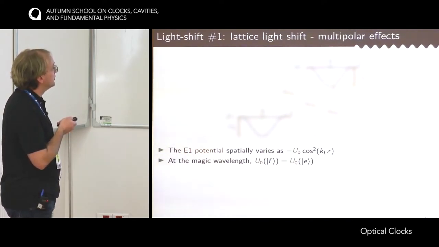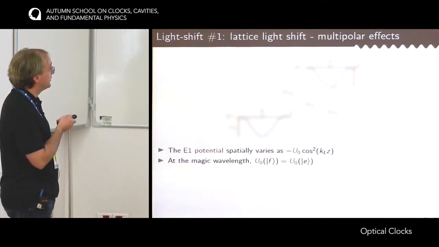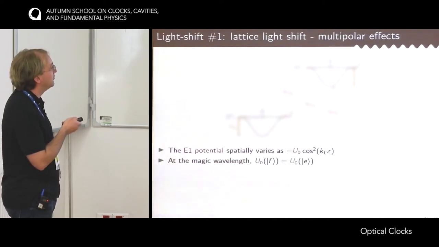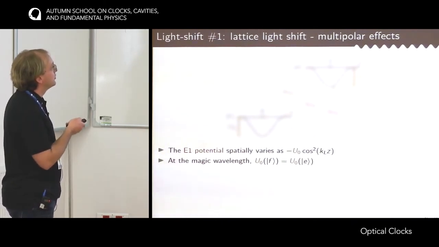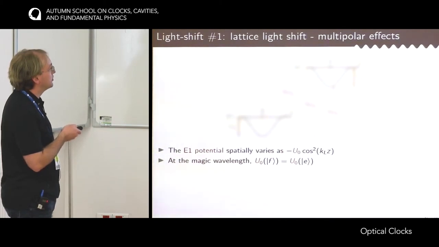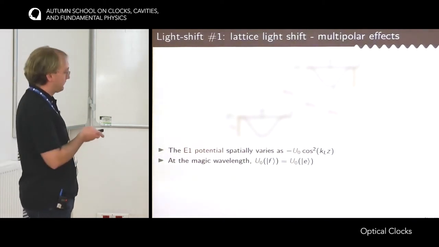So here I draw the E1 potential. It's a lattice, so it's a sine wave. I draw only one period of the sine wave formed by the lattice for the ground and the excited state. The potential is something like minus U naught times the cosine squared of k_L z, where k_L is the wave vector of the lattice.